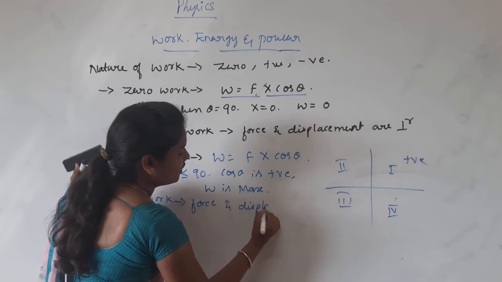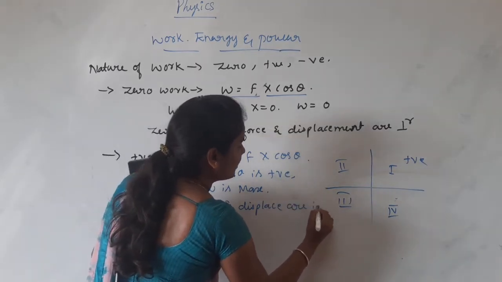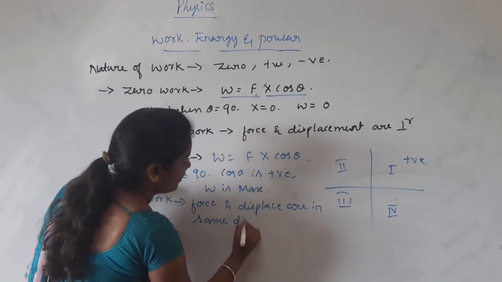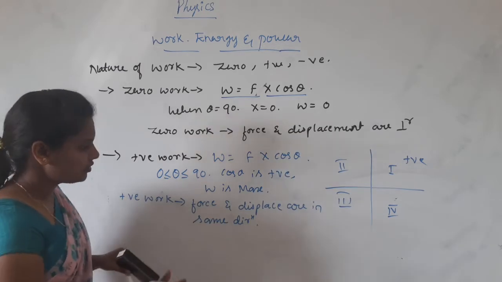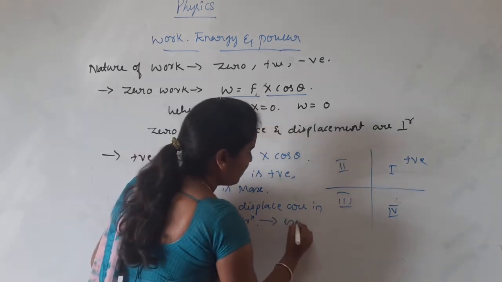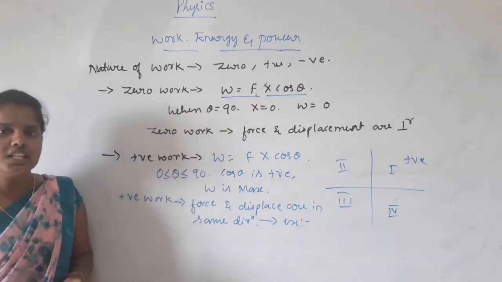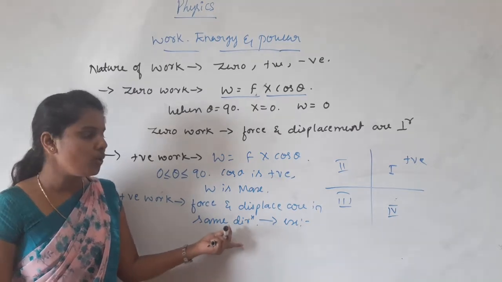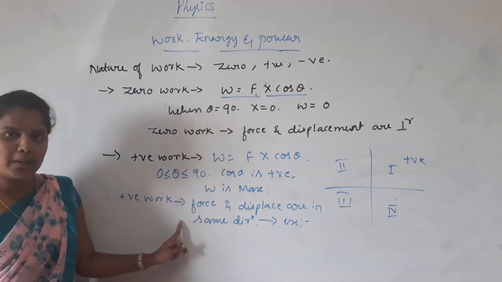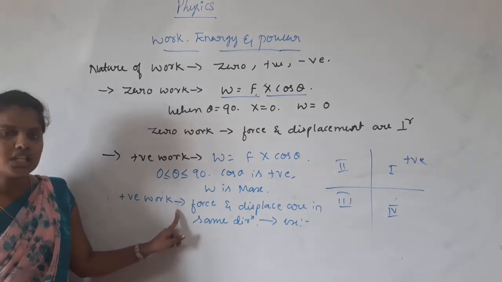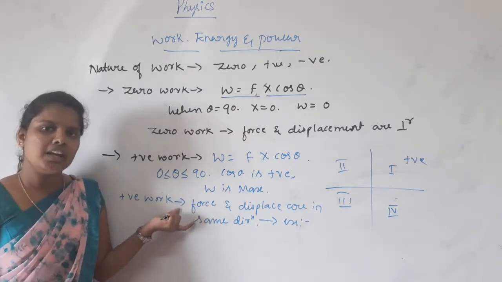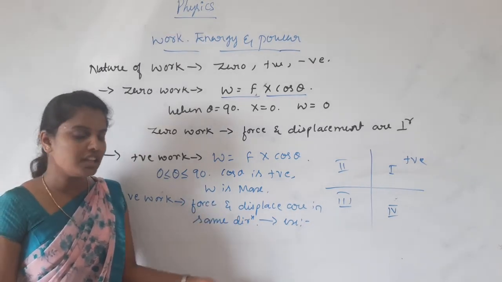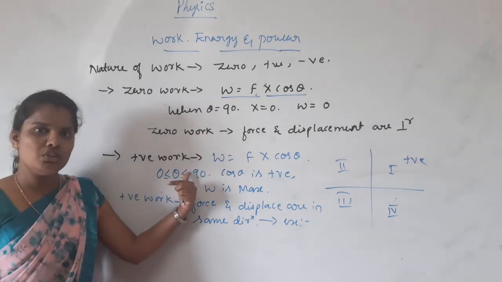So here positive work is defined as the case in which the force and displacement are in the same direction. For example, when we pull a cart, the force and displacement are both in the same direction. That work is called positive work. Another example is lifting an object: the lifting force and the displacement are in the same direction. That work is also called positive work.